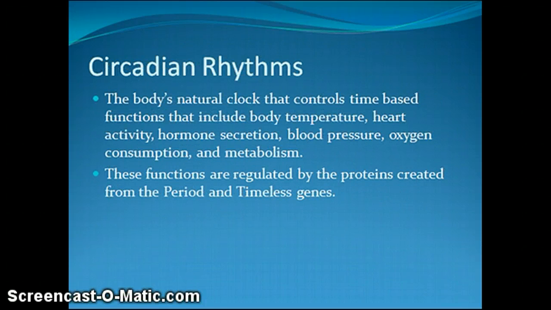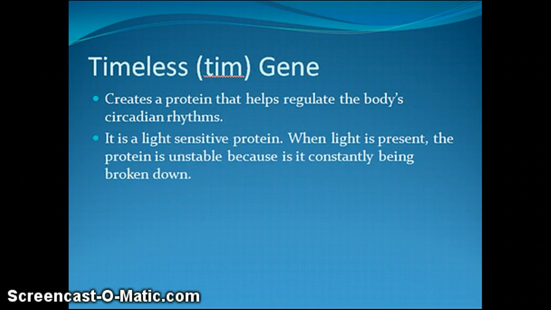Circadian rhythms are the body's natural clock that perform time-based functions. These functions are controlled by the period and timeless genes. The timeless gene creates a protein that regulates the body's circadian rhythms. It is light sensitive, so it is constantly being broken down during light hours.